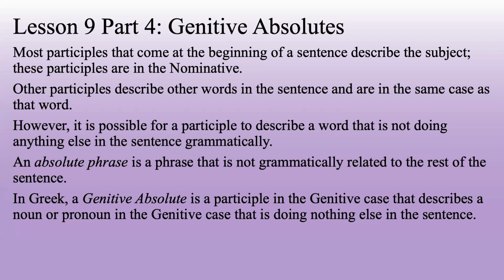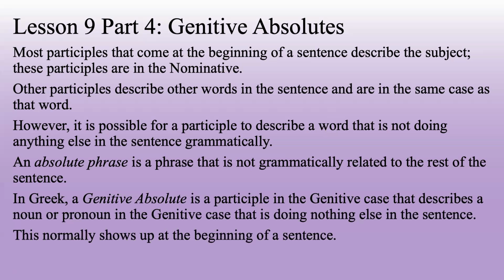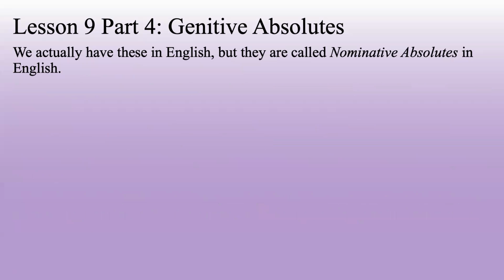Normally, it's going to be sort of the case when, like, this person is doing this, and while that random person over there is doing that thing, now these people over here are doing this thing, and that random person at the beginning is not grammatically related to the rest of the sentence, but it's helping to tell us when this other action is happening. That is normally how these work. Now, these normally show up at the beginning of a sentence.